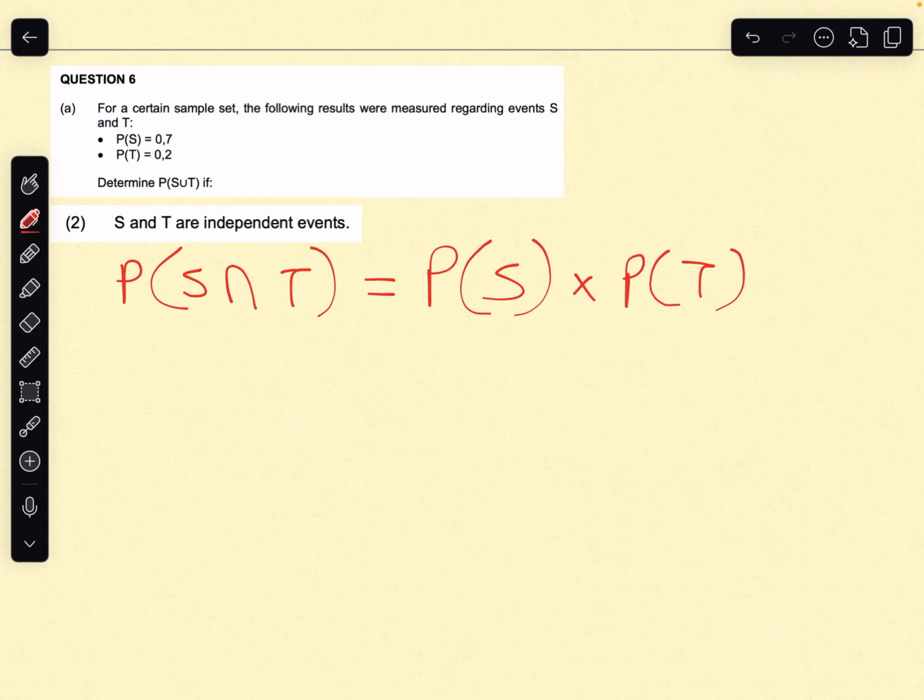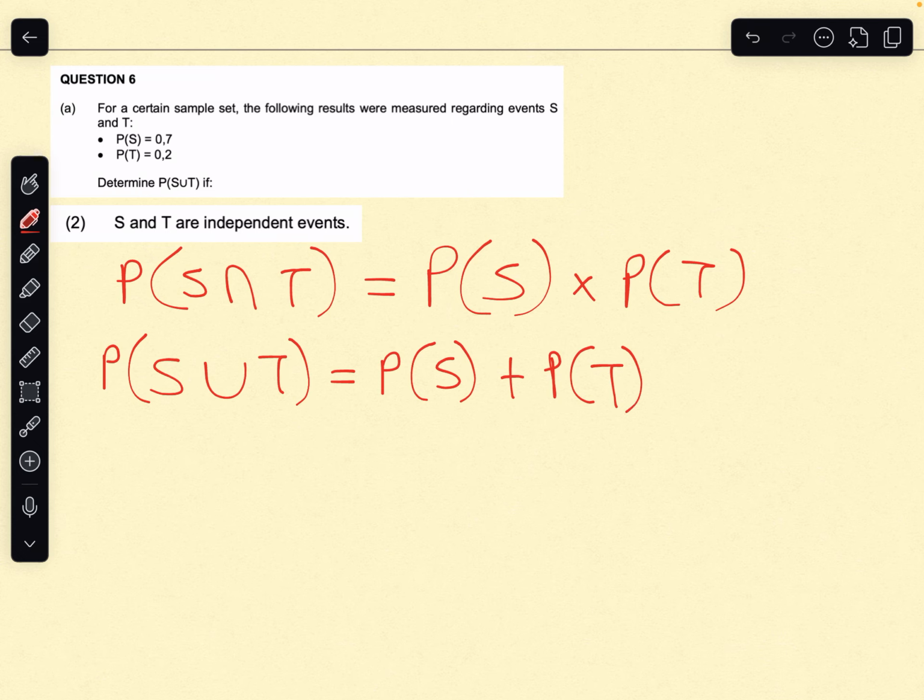Right, so we also know, using the name of a rule that I've forgotten, that the probability of S or T happening is the probability of S happening plus the probability of T happening minus the probability of S and T happening.